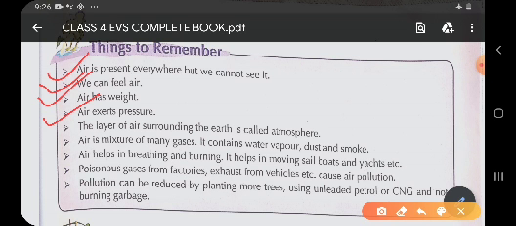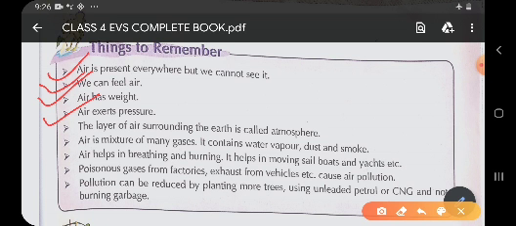The gravity pulls the atmosphere towards the center of the earth. When the atmosphere is pulled towards the center of the earth, it creates a kind of force. This force is called pressure. The air present in the atmosphere creates a kind of pressure on all the objects which come between the earth and the atmosphere.